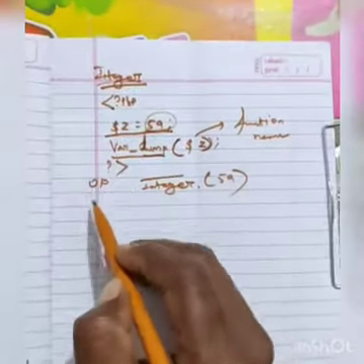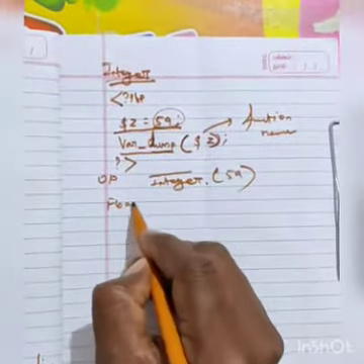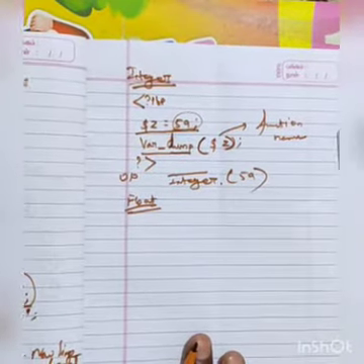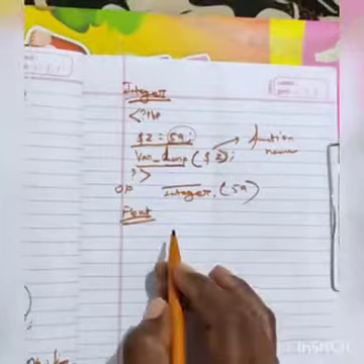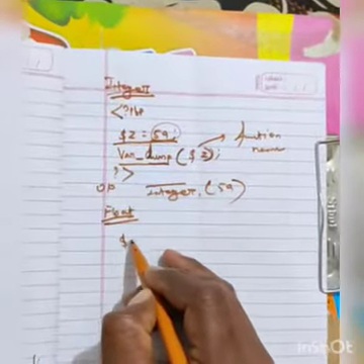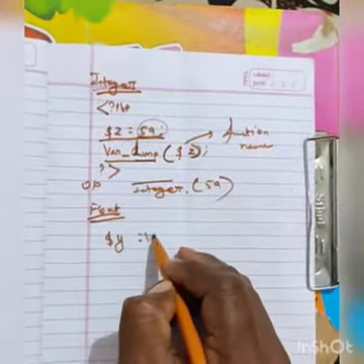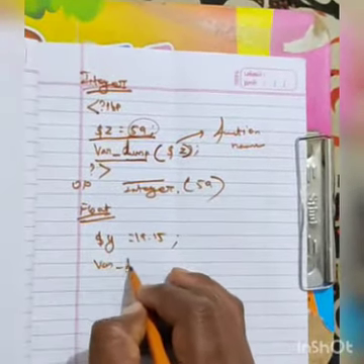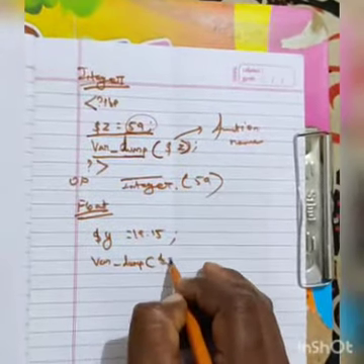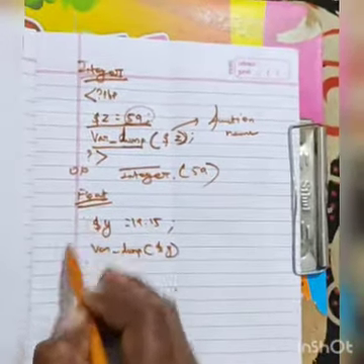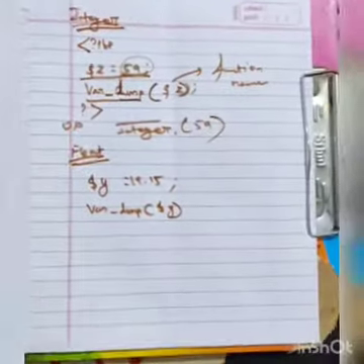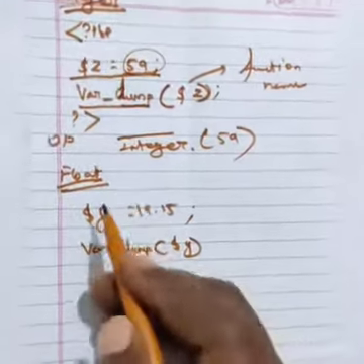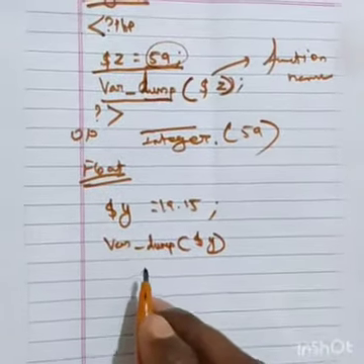So next is float. Float means it contains a decimal value. For example, dollar symbol y is equal to 19.15, then semicolon finish. Then var_dump of dollar symbol y. This is a float value. So students should understand very clearly: this is a float data type.